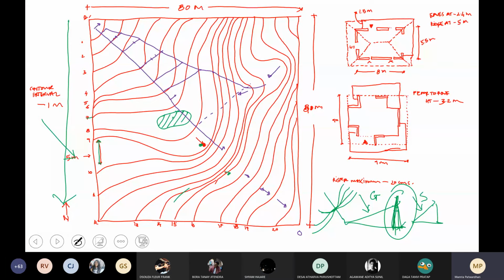Now you have to understand this exercise is not only an exercise in plan. You have to work with the section very well. The minute I put the house on this plan, I have to know what is the land below. What is the slope at which the land is going? Correct? Okay.